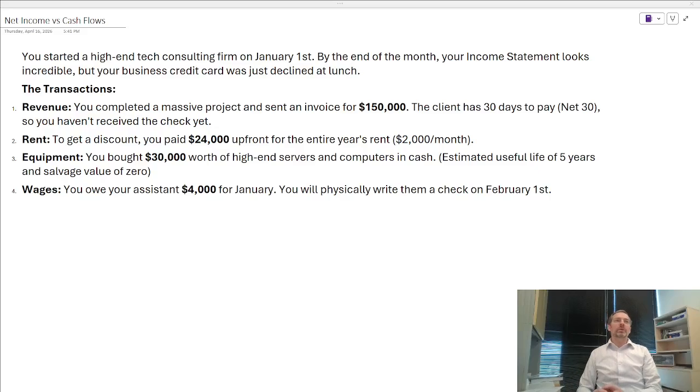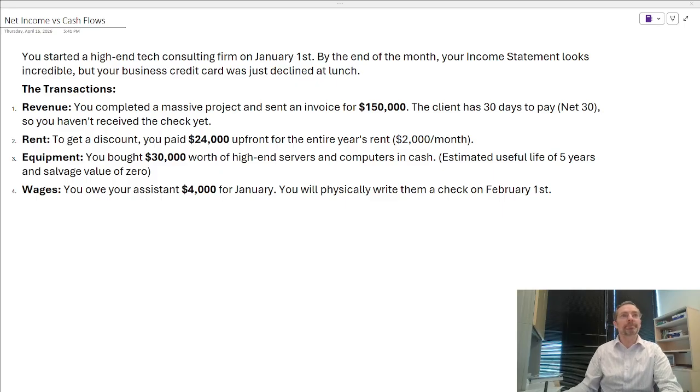Let's say that we started a high-end tech consulting firm on January 1st. By the end of the month, our income statement looks great. We've had 4 transactions, and when we put together the income statement, it looks like we're making a lot of money. Let's walk through the scenario and see how the income statement looks.